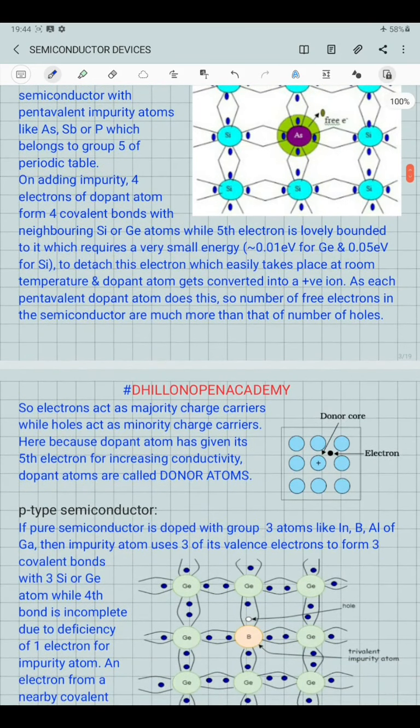So here you can see in the figure that when a particular donor atom loses its fifth electron, it changes into a donor ion.